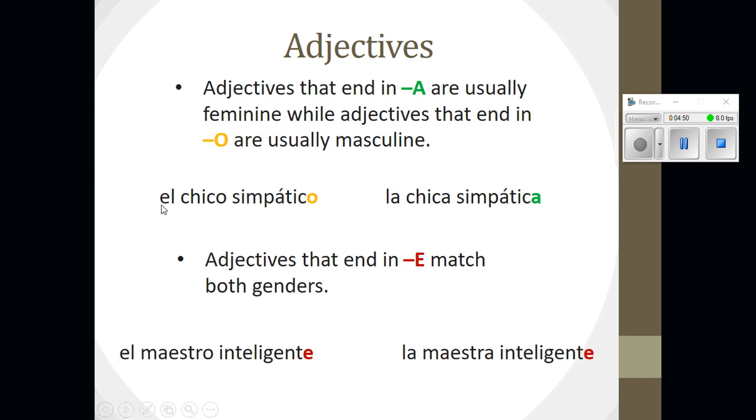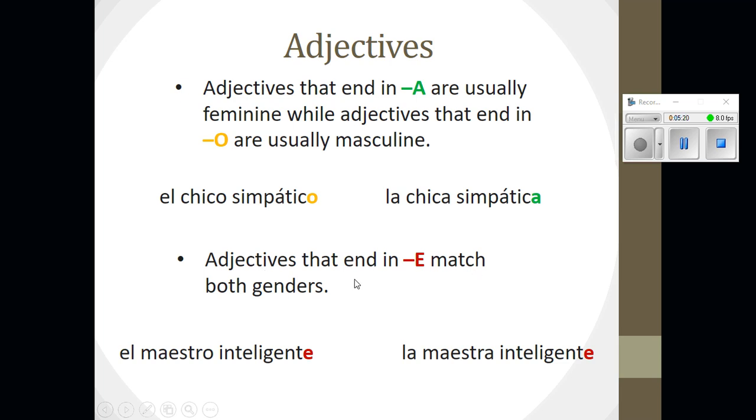So here's an example of masculine, el chico simpático. Because chico is masculine and singular, we want our adjective to be masculine and singular as well. El chico simpático. And quite often you'll notice that they do match up. Not always, but sometimes, okay? The same here with la chica simpática, the nice girl. We see that chica is feminine and singular, so we want our adjective to agree as well, okay?